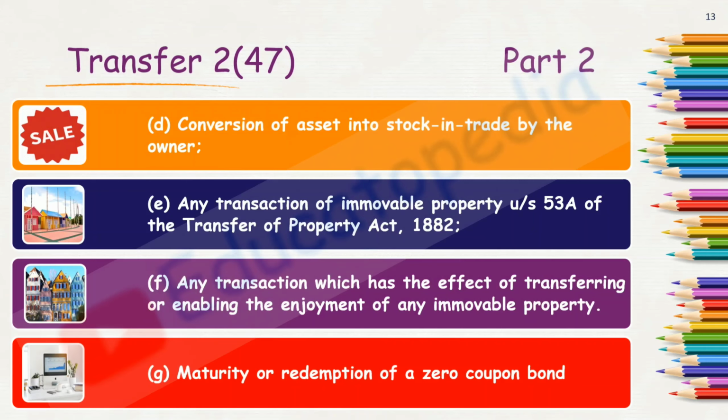And the last is maturity or redemption of zero coupon bonds. So when zero coupon bonds are being matured or they are redeemed by the issuing authority, then such activity or such transaction is also termed as a transfer.